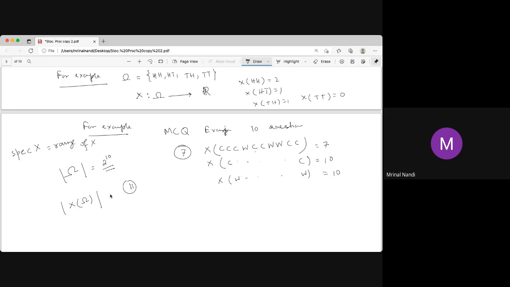This cardinality is very low, only 11. For n it is 2 to the power n, and this is just n plus 1. Now we are losing information, but actually we want to lose our information. We never ask in which question you are right or which question you are wrong.